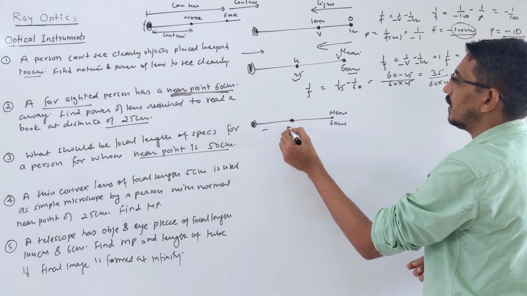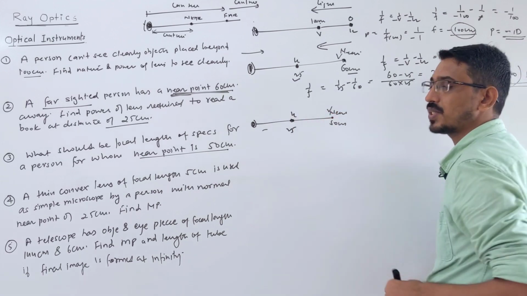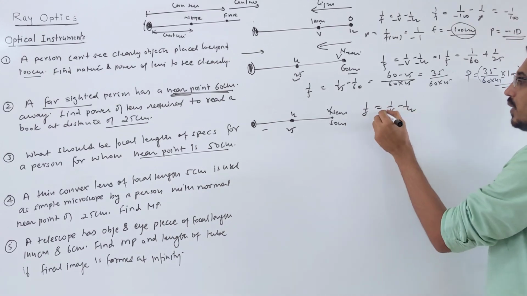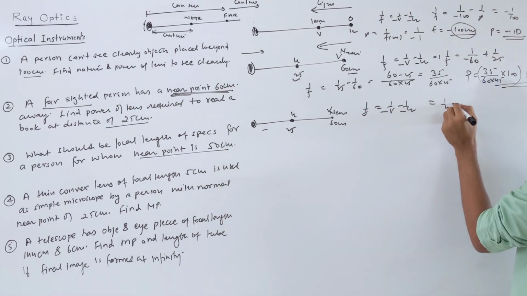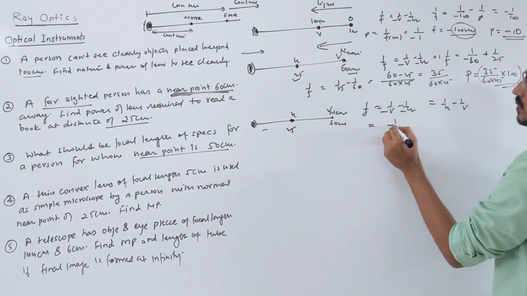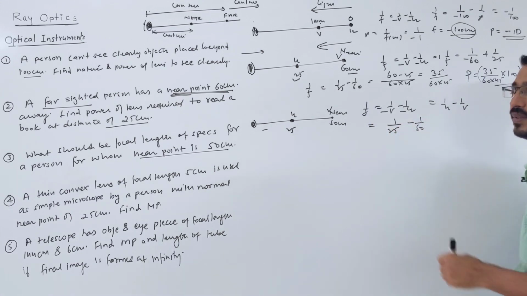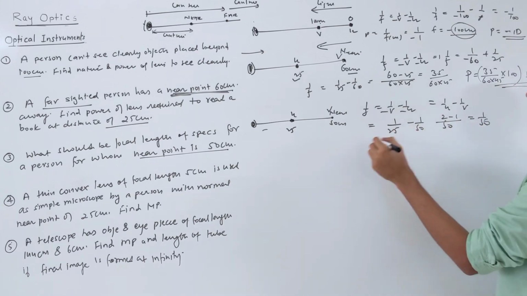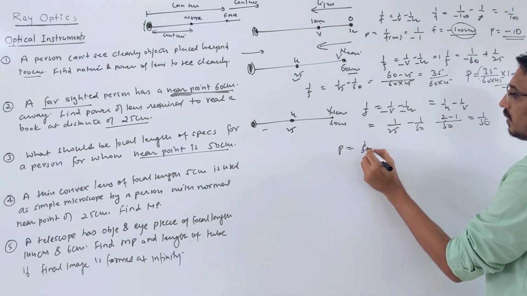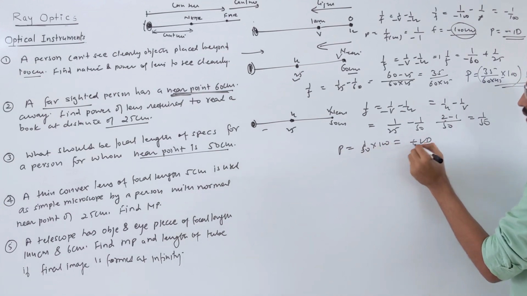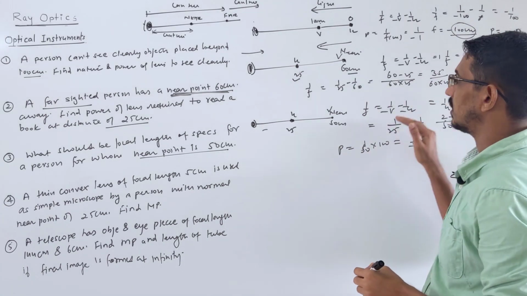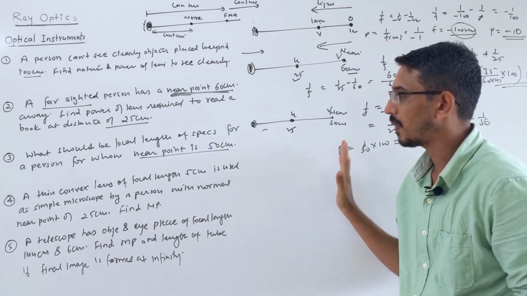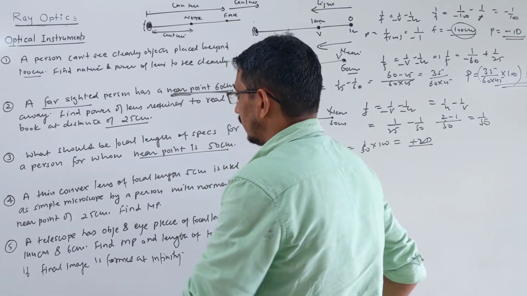Similarly, in hypermetropia, if the distance is not given, the object distance will be taken as 25, the distance of distinct vision. So the object is placed at a distance of 25, that is the object distance, and this is your image distance. Same formula. 1 by f is equal to 1 by v minus 1 by u. v and u both are negative, so 1 by u minus 1 by v. u is given as 25, 1 by 25 minus 1 by 50. Taking LCM, 2 minus 1 becomes 1 by 50, that's your focal length. So power should be 1 by 50 into 100, which means plus 2 diopter. That's all. Same question actually, similar only. Here the object distance was given, here not given, so you take 25. Clear?